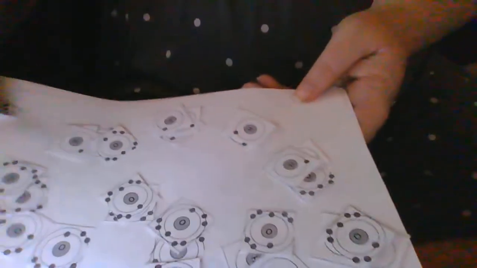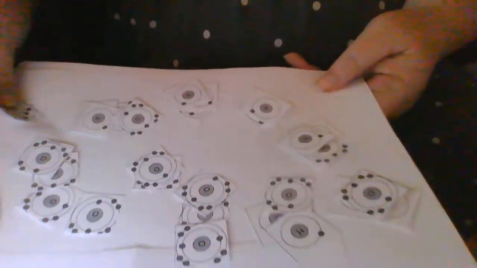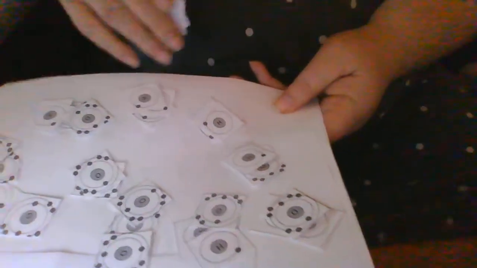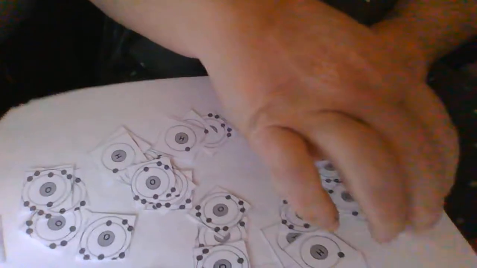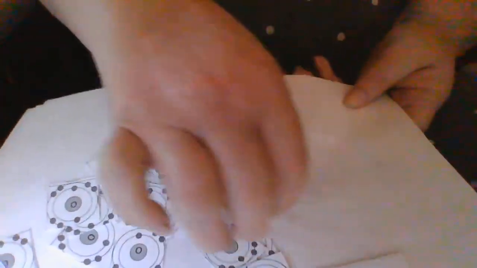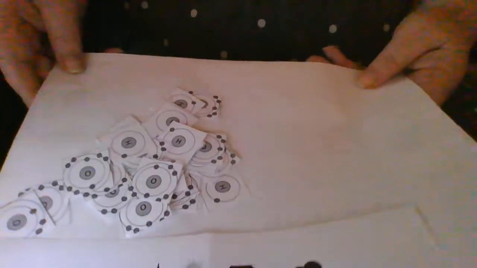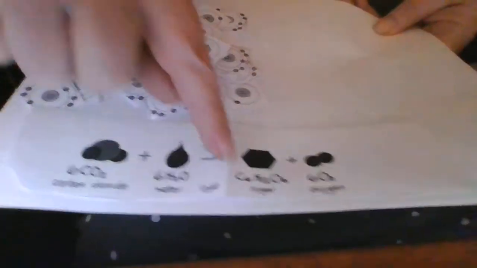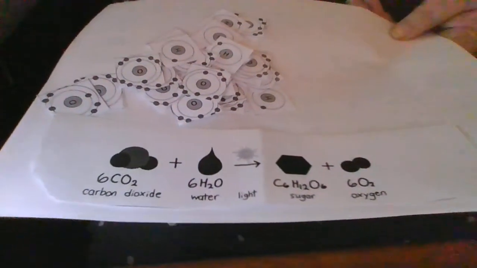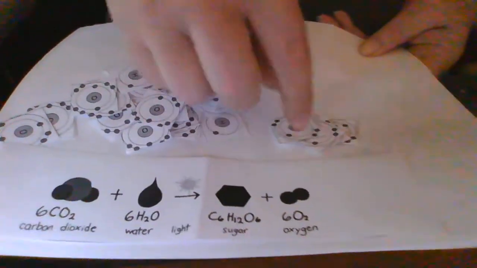I'm actually going to set this aside just a little bit. It's not going to work very well with me showing you on both things, but I'm going to try my best. You've seen all of these grouped together. Let me just scoot them. Okay, they're being rearranged because of the sunlight. Being rearranged. Now I have C6H12O6. So I have 6 carbons. Here's all my 6 carbons right here. That's 6 carbons.